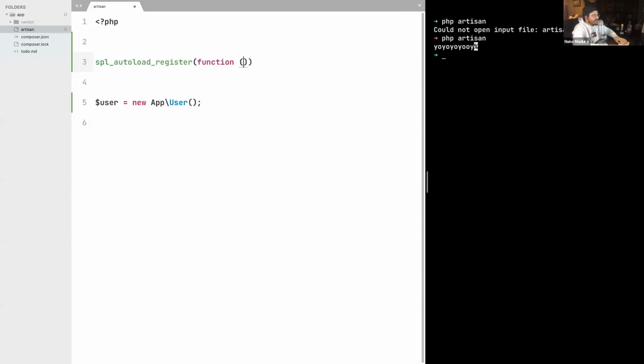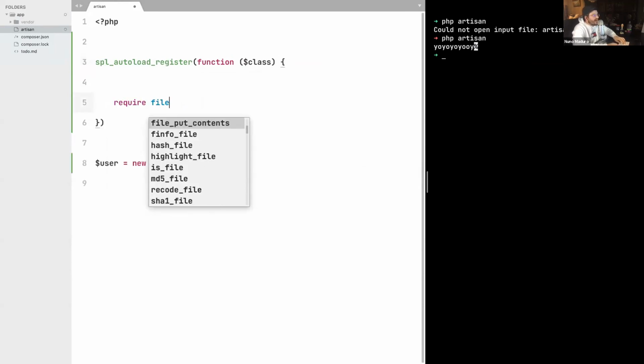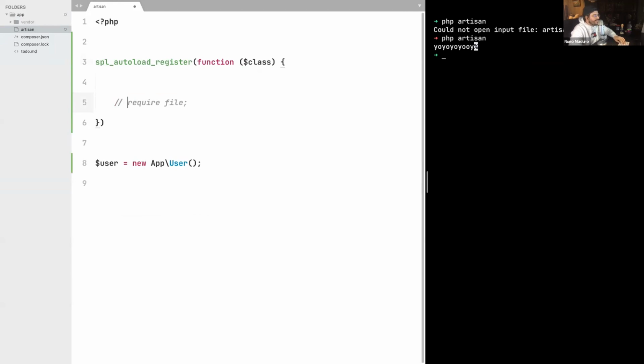And this function receives a closure where the first argument is the class itself. And then Composer will actually require the file that contains this class. This is exactly what Composer does behind the scenes, besides downloading, of course, all the packages to our vendor directory.